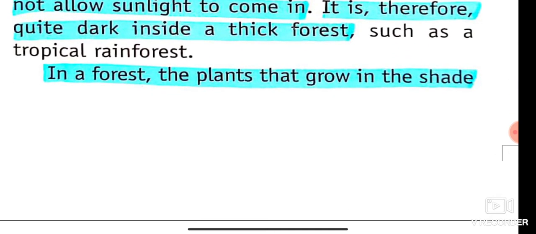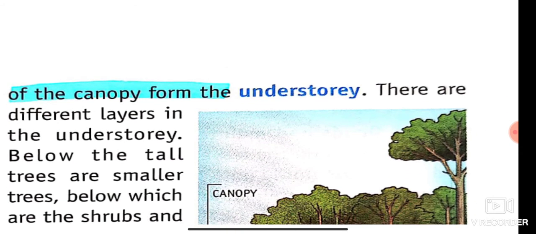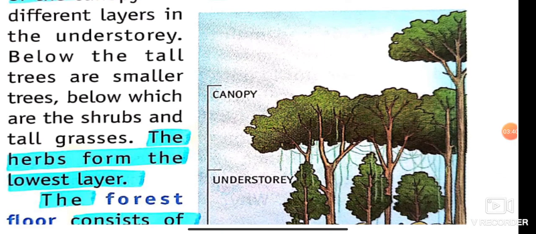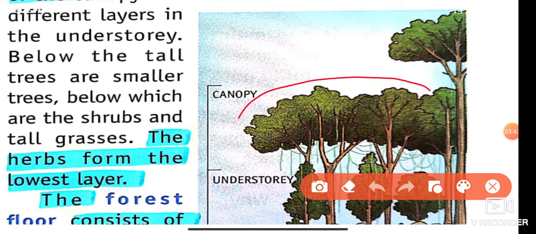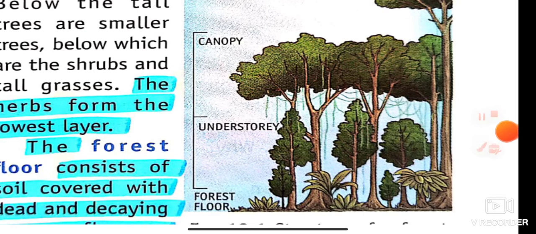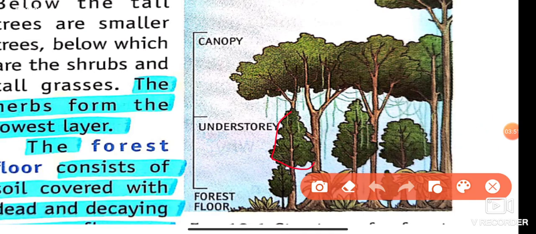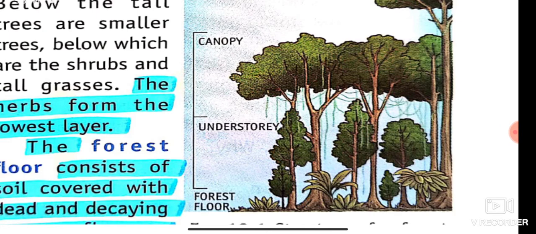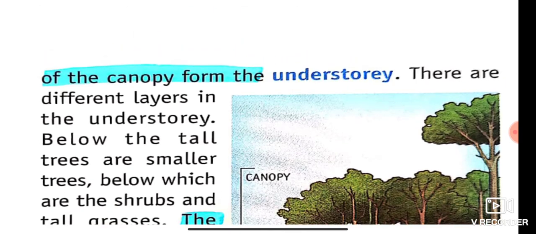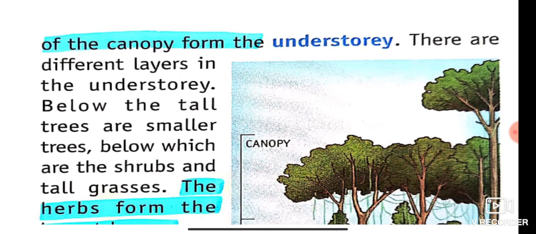In a forest, the plants that grow in the shade of the canopy form the understory. See, beta, this is the canopy of the plants. When more plants combine together, they form a roof-like structure. This forms the canopy, and the plants which grow under the canopy are known as the understory. There are different layers in the understory.